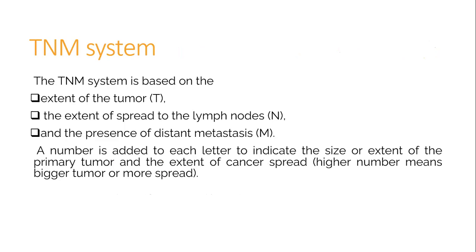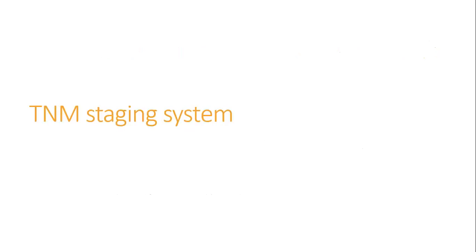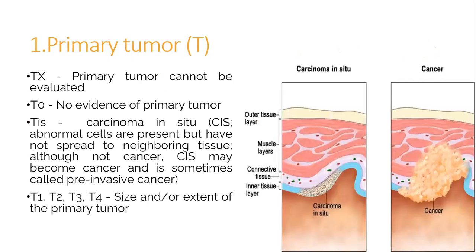The TNM system is based on extent of the tumor, the extent of spread to the lymph nodes, and the presence of distant metastasis. A number is added to each letter to indicate the size or extent of the primary tumor, and the extent of the cancer spread. Higher number means bigger tumor or more spread. What is TNM staging system?